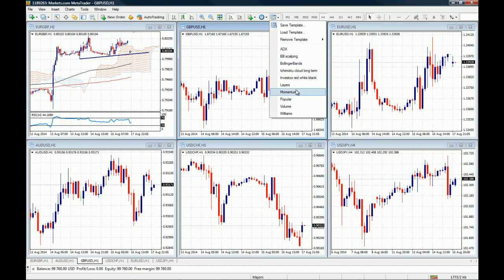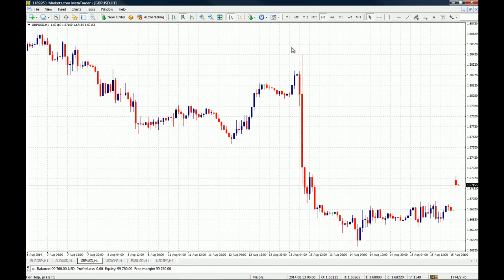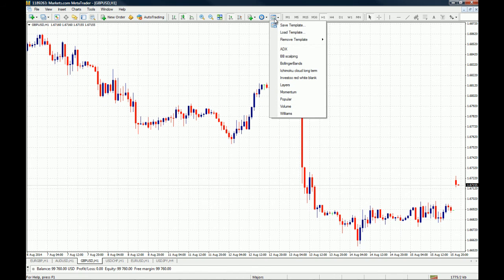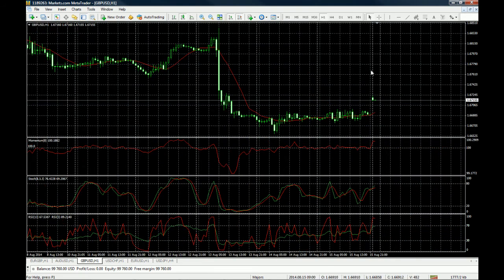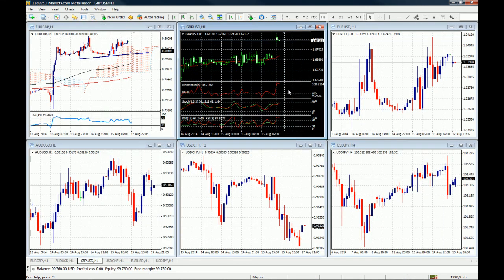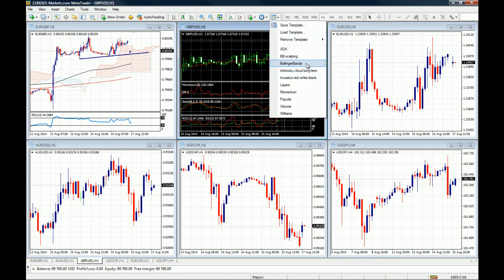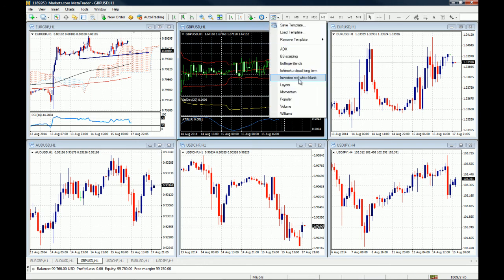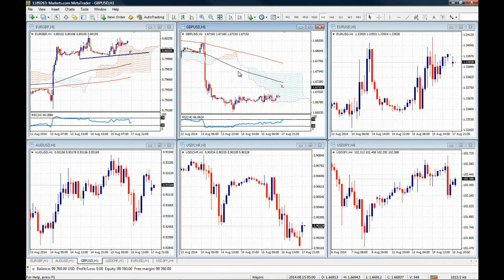And you can see that you actually have some templates that are by default on the MT4, such as the momentum template, which looks for breakouts and immediate volume to trade the momentum, and looks for only short-term positions. And of course you can look at them and also use them at your discretion. But in my opinion, it's best to have your own sets of indicators on your charts